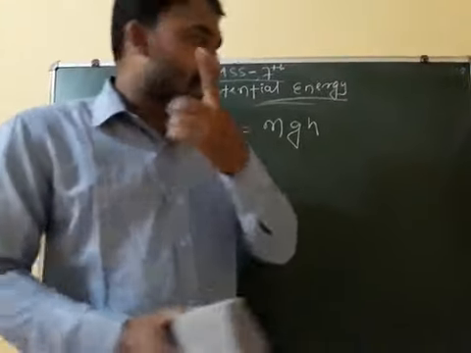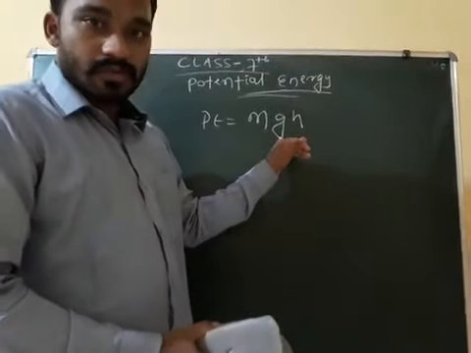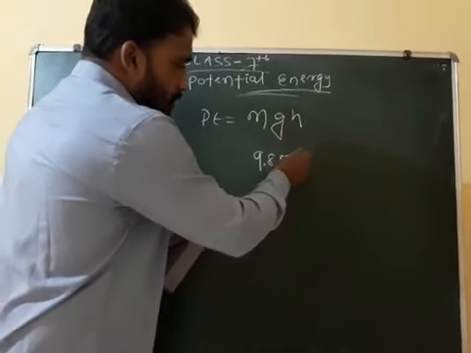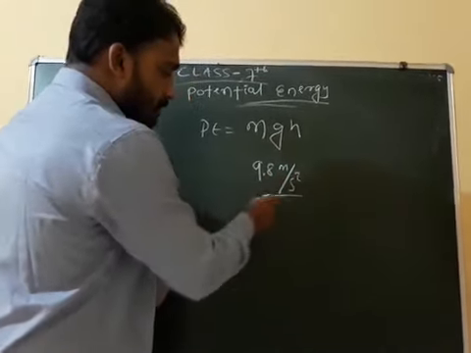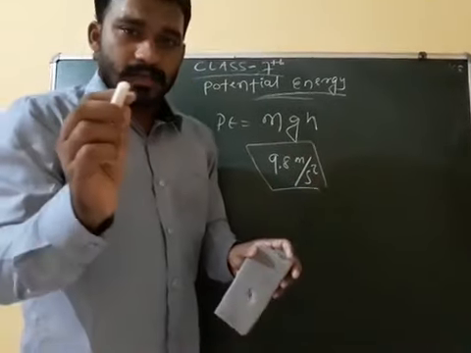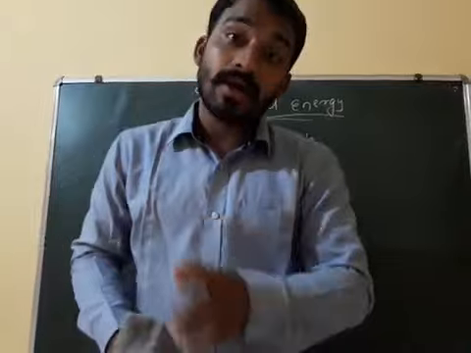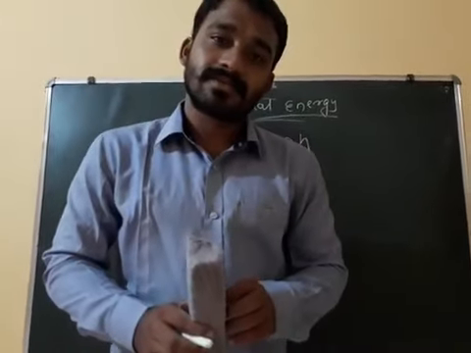Clear? Next, this g value is 9.8 meter per second square. It is constant on the earth surface.